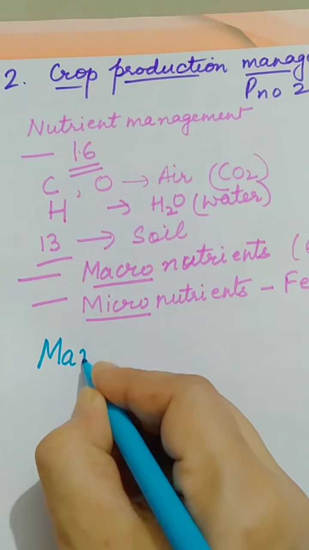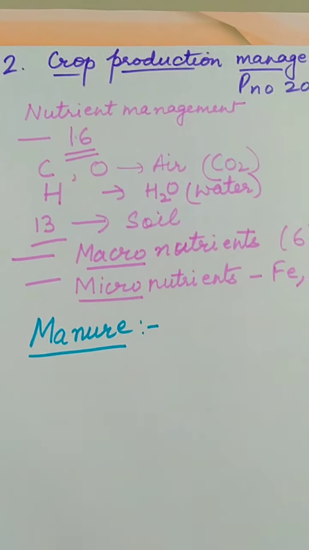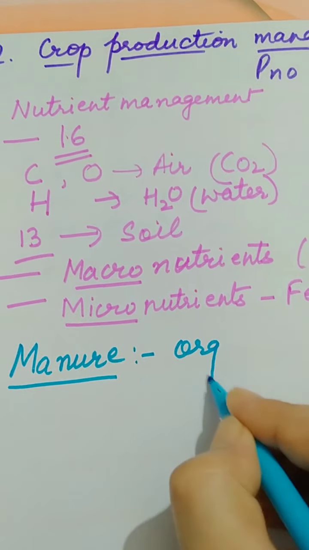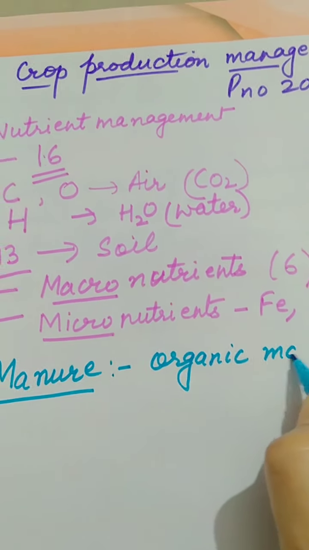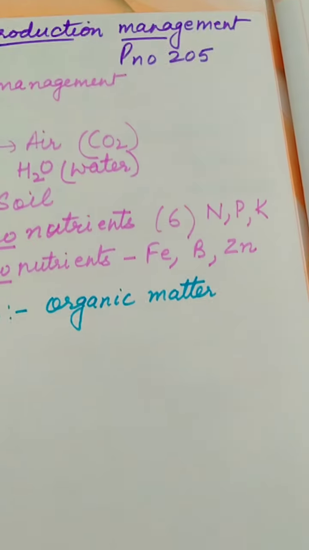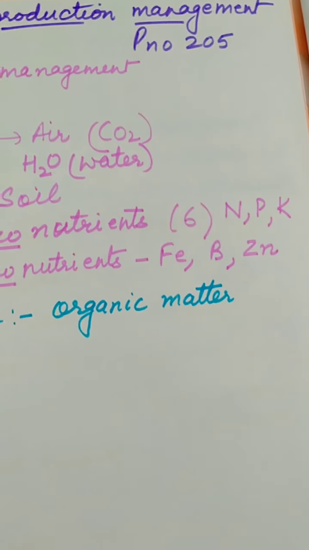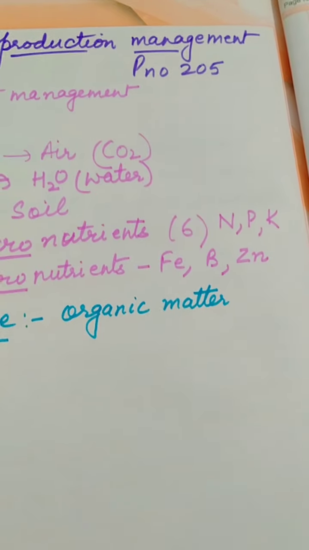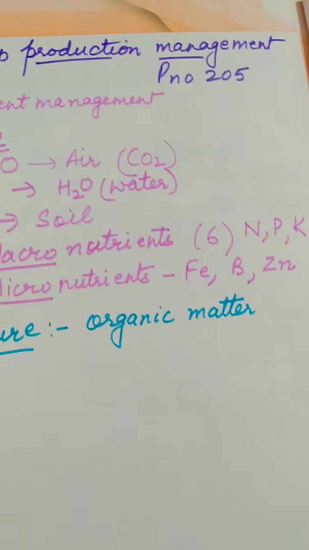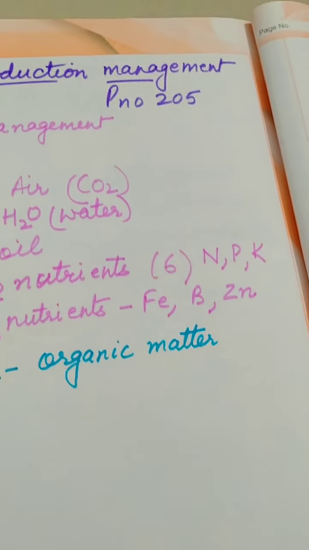Now, manure. You have done it in class 8 also. And if I am not mistaken, you have done the differences between manure and fertilizer also. Manure contains organic matter, for example, cow dung, right? So they contain large quantity of organic matter which we can add to the soil to enhance its fertility, right? And students, from the book, you will be marking some of the important points of manure.